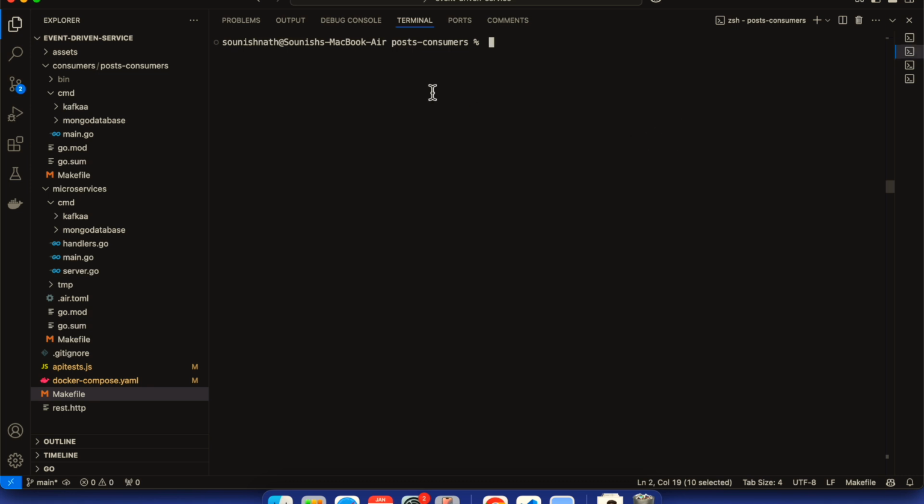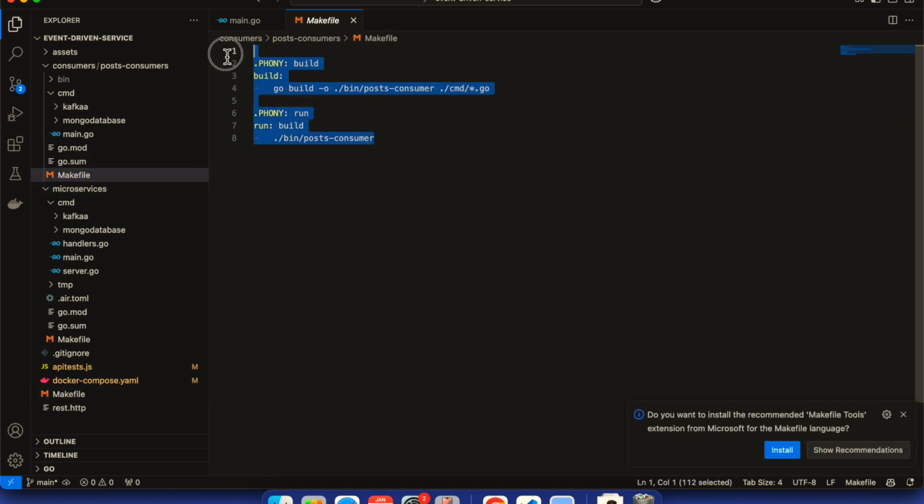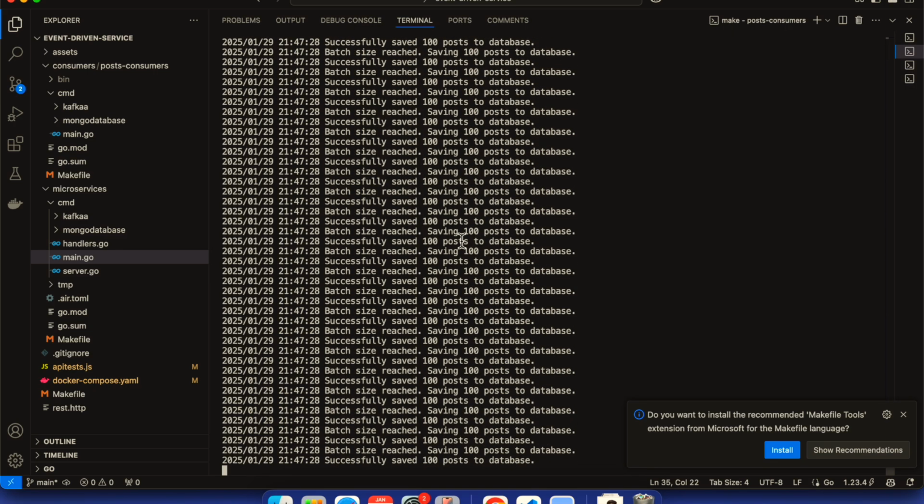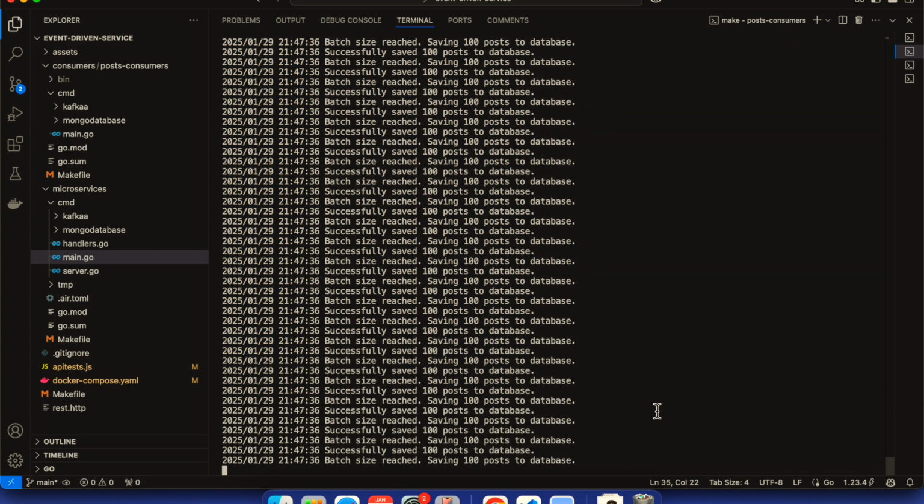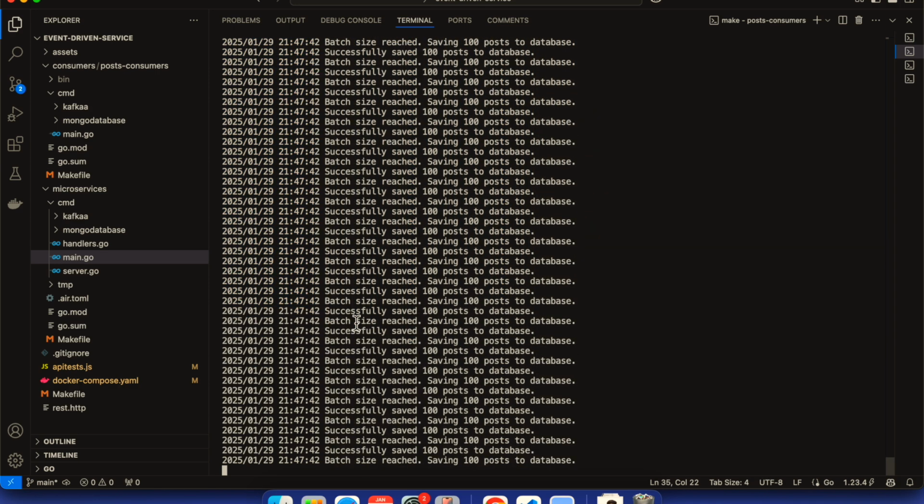Now we have to start the consumers also. Let's start the consumer. So for the consumer, in the makefile, if you see, this is the particular consumer build method. I just have to write make run, and then it will start auto running. Now here if you see, whatever is present in my Kafka topic already exists, it is getting passed out, and it starts executing that.